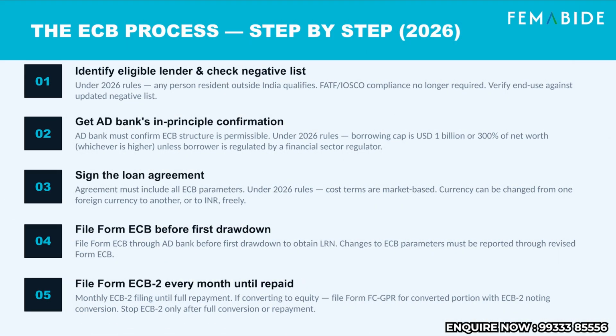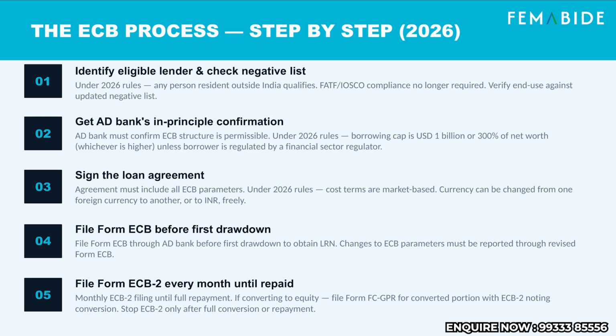The ECB process step by step, 2026. Here's the complete ECB process under the 2026 framework. Step 1, identify your eligible lender and check the negative list. Under 2026 rules, any person resident outside India qualifies. FATF compliance is no longer required. Verify your end use against the updated negative list.